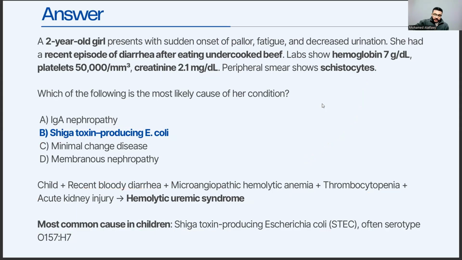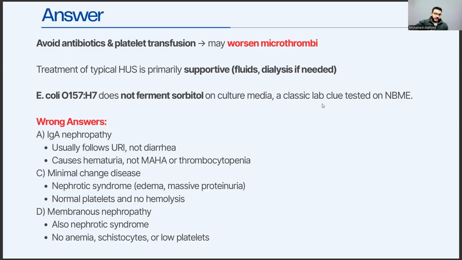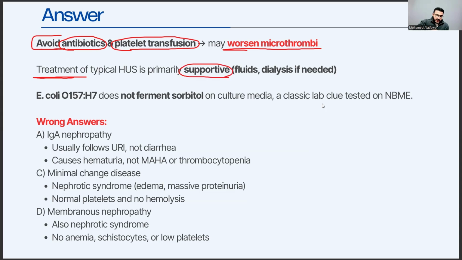So let's review some high-yield information about HUS. The first thing is that you should avoid antibiotics and platelet transfusion in HUS cases because it may worsen microthrombi. So if you see antibiotics in the choices, it is the wrong one. And treatment here will be just supportive. So it will be fluids and dialysis if needed. So it's just supportive treatment and management.